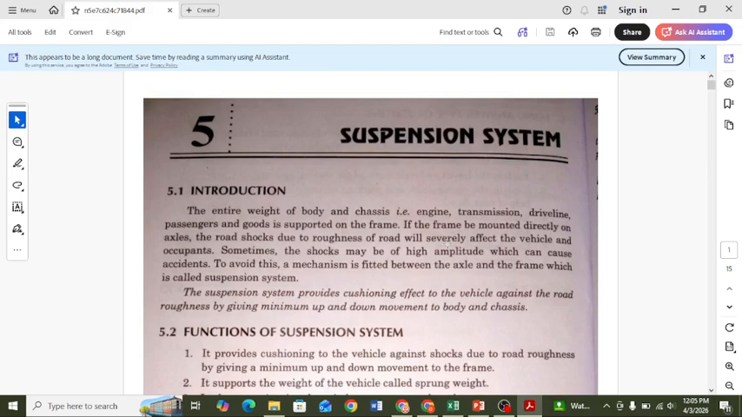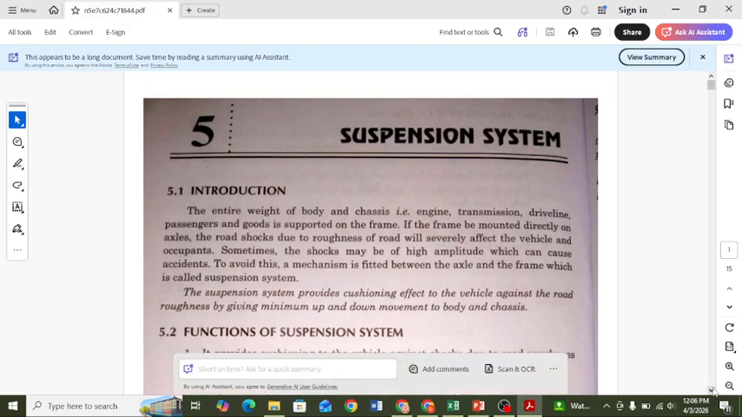In the previous lectures we discussed steering, by which we control the vehicle to avoid accidents on the road, and braking, by which we also avoid accidents and unwanted circumstances. That's why we move further to also control the vehicle with the help of the suspension system. So chapter number 5 is the suspension system. It is in the PDF.